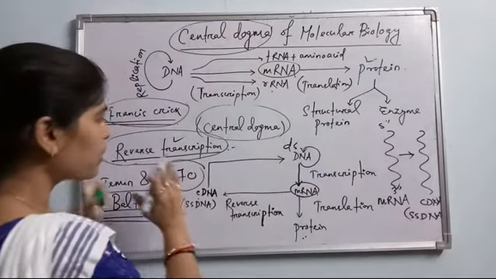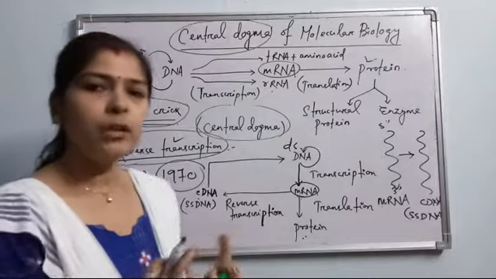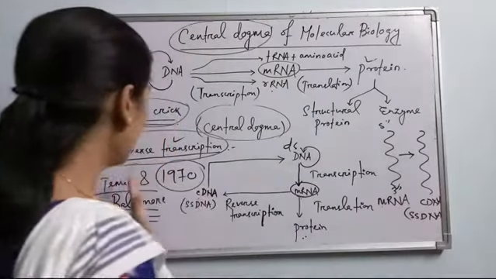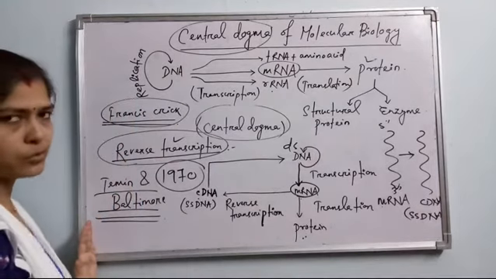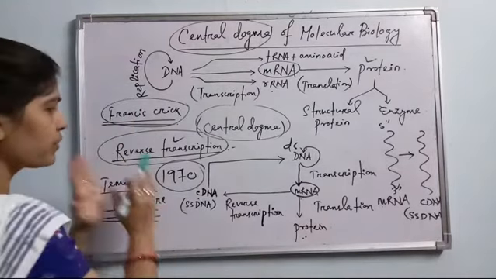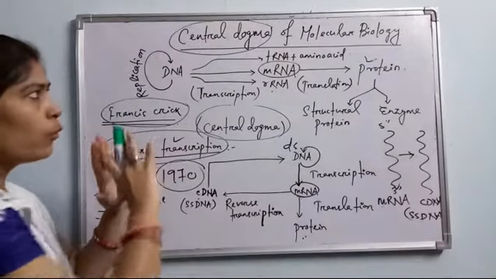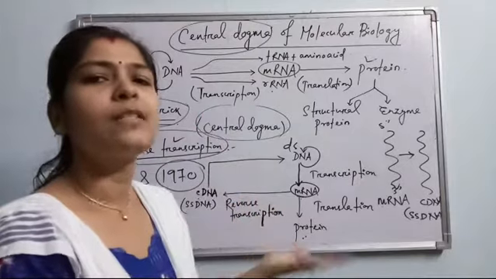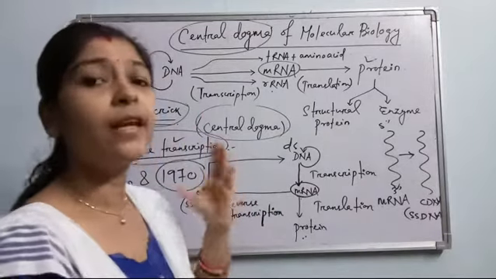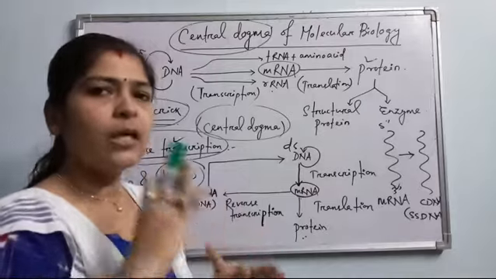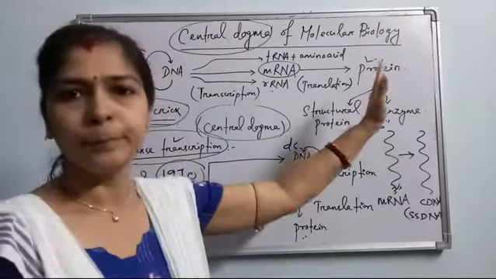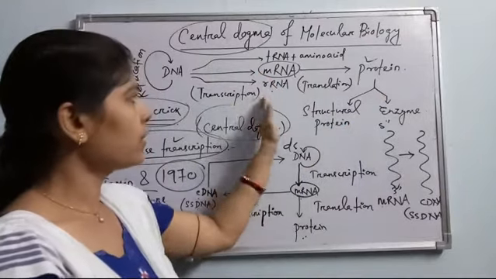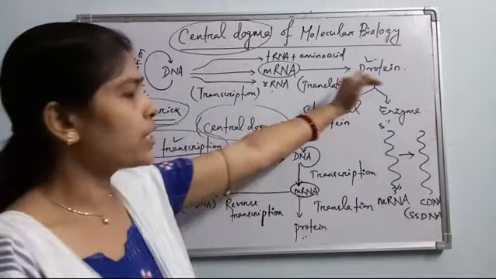Okay, so after the discovery of this reverse transcription, many of the causes of cancer became clear, and these two scientists, Temin and Baltimore, also got the Nobel Prize because of this discovery. Okay, so central dogma is all about gene expression inside a cell. How does the gene express? Normally, gene expression occurs in a one-way method. That is, the gene synthesizes the RNA, and the RNA synthesizes the protein. That is transcription, then translation. So this is the one-way flow of genetic information.